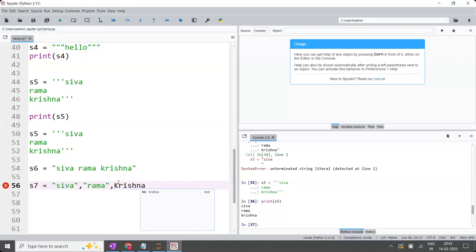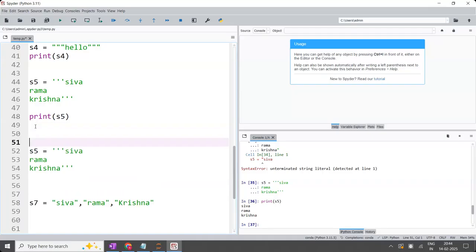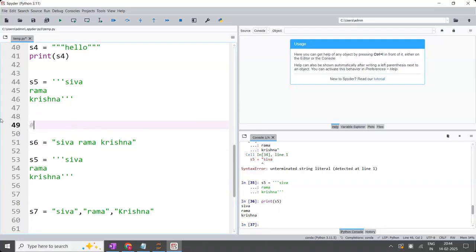So, what is this one? This is called a single line string. You can give the notes like this. I'm writing the comment: single line string. Okay, this is the example.